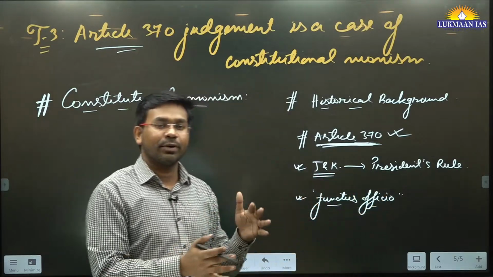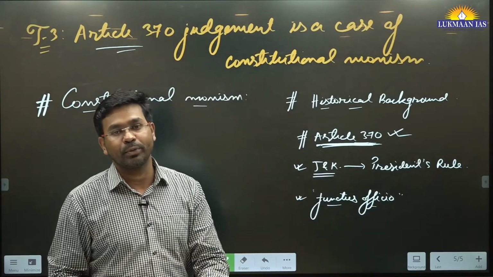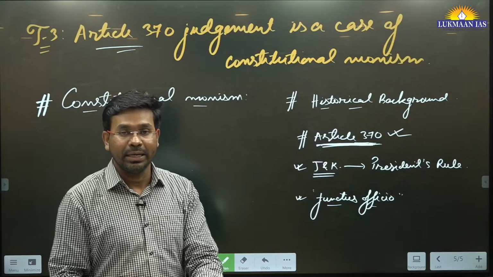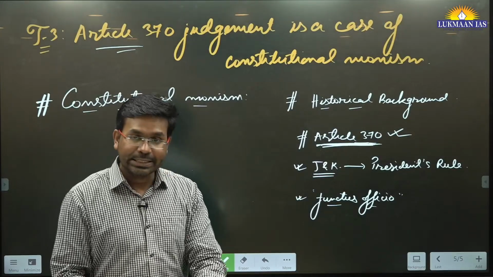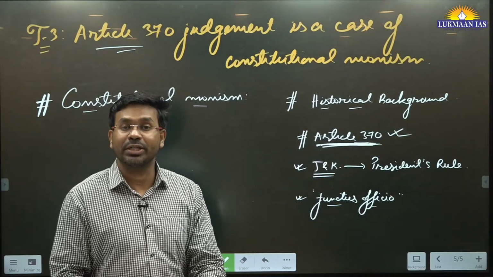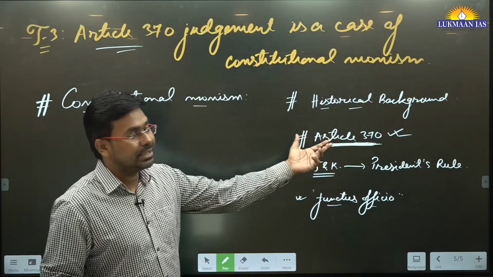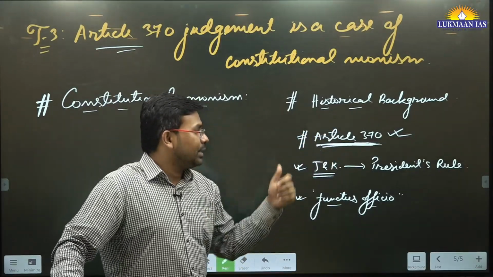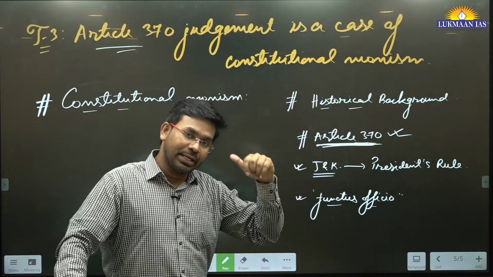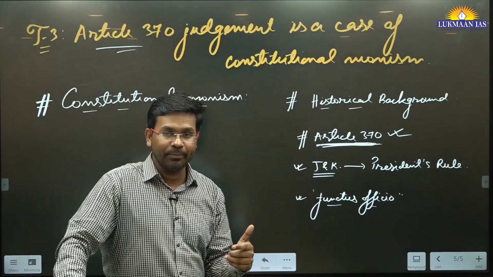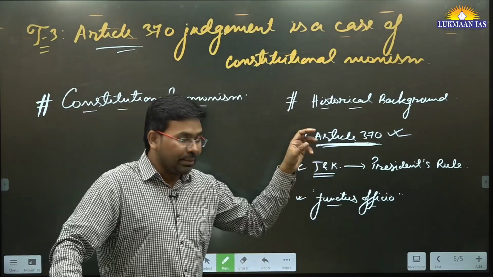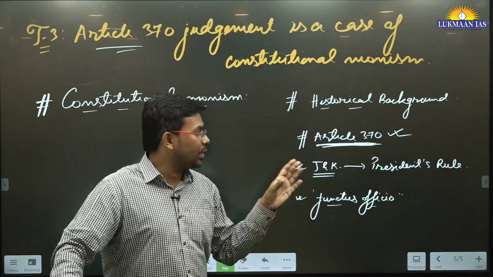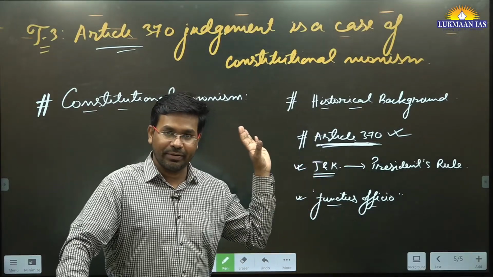Petitioners from Jammu and Kashmir approached the Supreme Court of India, and the central government has its own counsel. Recently the Supreme Court of India has given its judgment on the Article 370 abrogation. The Supreme Court has upheld that the abrogation of Article 370 was done rightfully, and that the President of India does have the authority to abrogate Article 370.